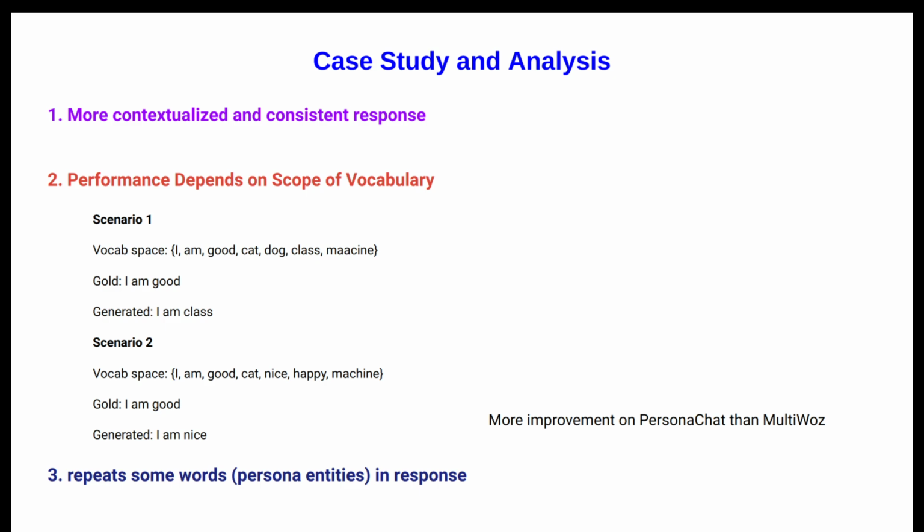In PersonaChat or in any general chit-chat dataset, we have a lot of variation around words. For example, for good there are so many variations, nice and happy, and these models adapt far better than where the number of variations is quite small. So that was the reason behind our primary contribution leading it to do far better on PersonaChat compared to MultiWOZ. We found that in some cases our model repeats some words, particularly the persona entities. This was one problem that we observed with our setting.